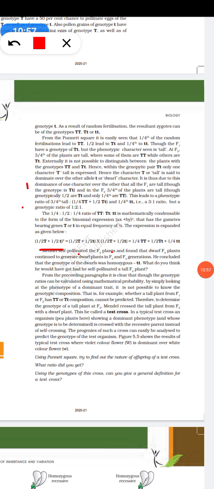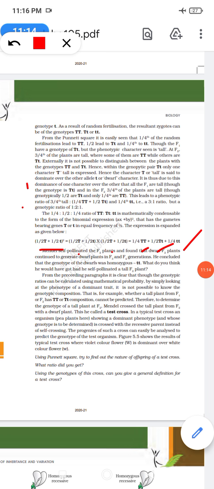That's very simple, A squared is A into A. So we will get 1/4 capital T capital T, 1/2 capital T small t, and 1/4 small t small t. This is the result of the cross that we have.